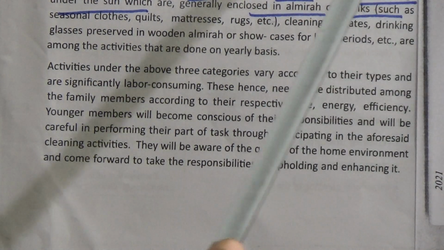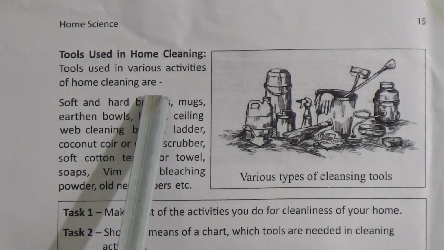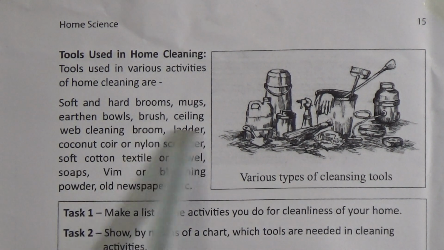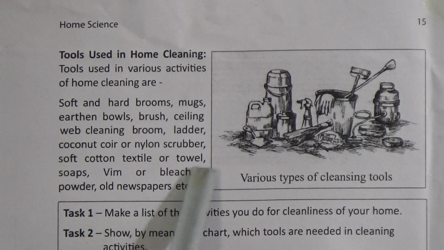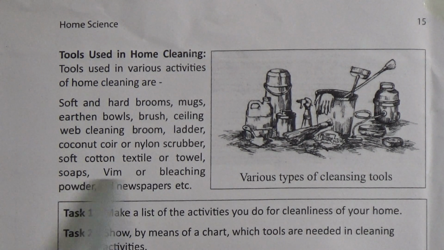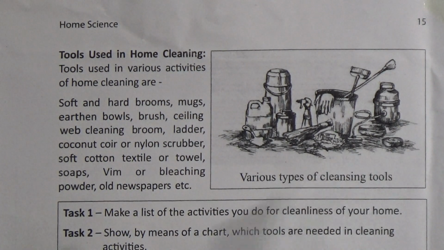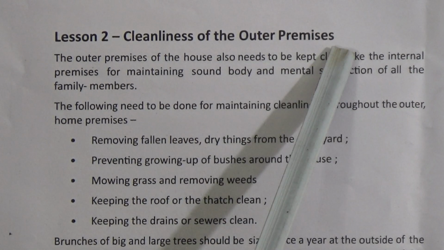Okay, now tools used in home cleaning. Which type of tools are used in various activities of home cleaning? Soft and hard brooms, mugs, earthen bowls, brush ceiling with cleaning broom, ladder, coconut coir and nylon scrubber, soft cotton textile or towel, soaps, vim or bleaching powder, old newspaper, etc. Now lesson 2, cleanliness of the outer premises.